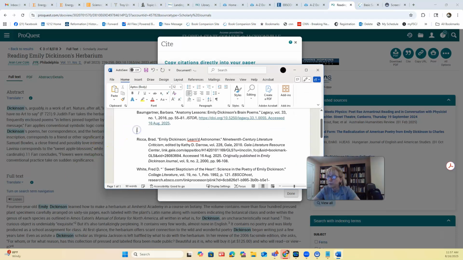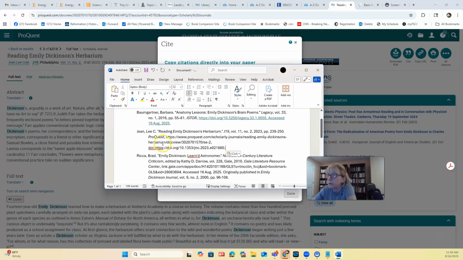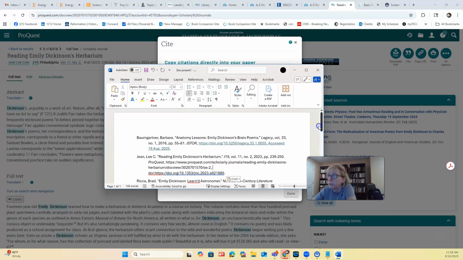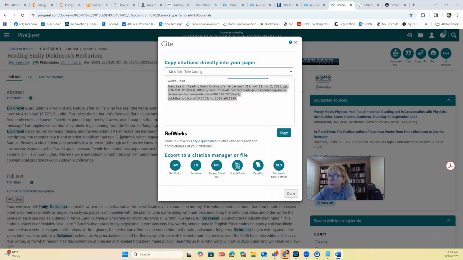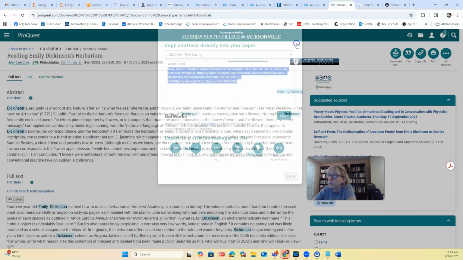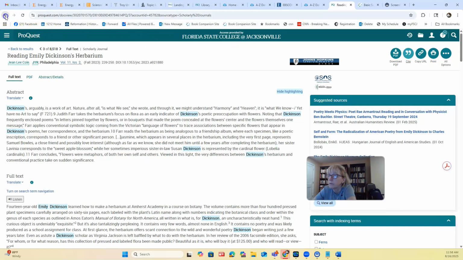Okay, let's pop it in here. Okay, looks good. Reading Emily Dickinson's Herbarium. Okay, we're in good shape. So we have 4, and we've looked at them to make sure that they're correct. And we've done our due diligence. We have found 4 articles, and we found where they are automatically cited or formatted for the citation.